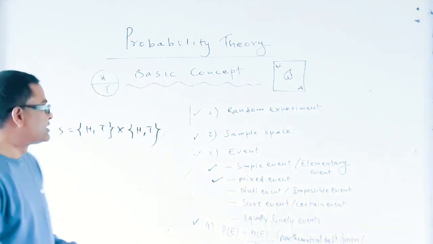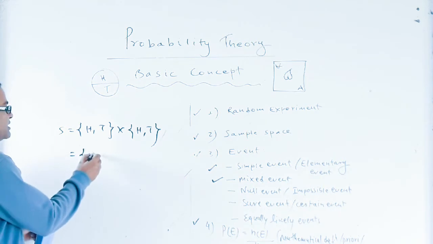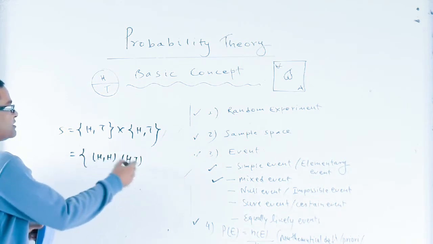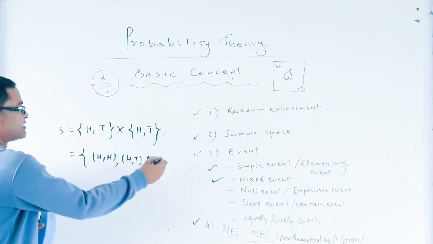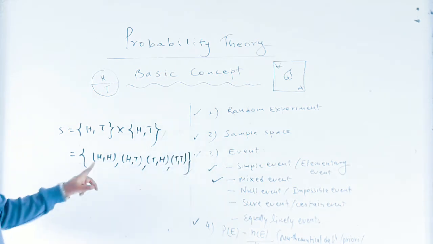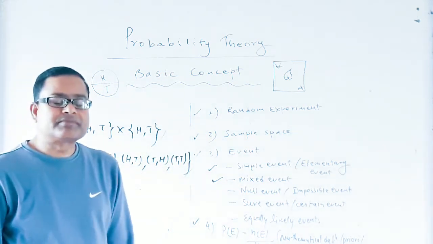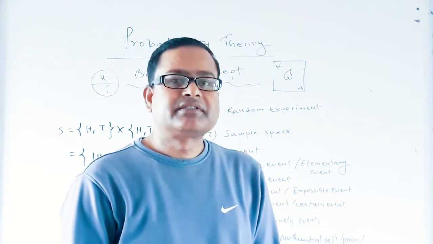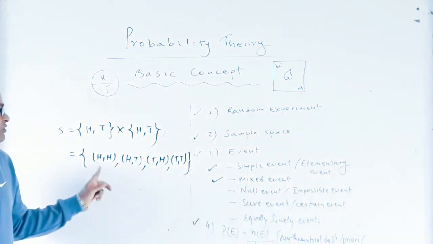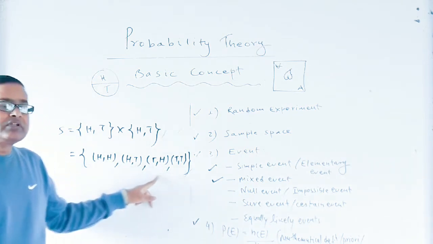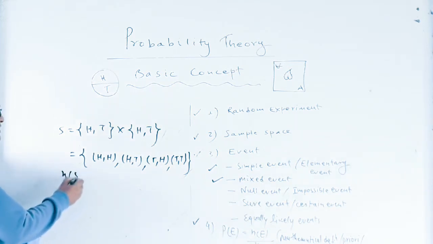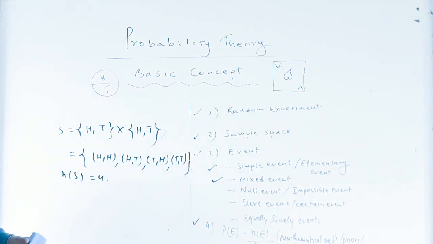So when we toss two coins, then the sample space will be H comma H, H comma T, T comma H, T comma T. So there are 1, 2, 3, 4 possible outcomes. The number of sample space is equal to 4.